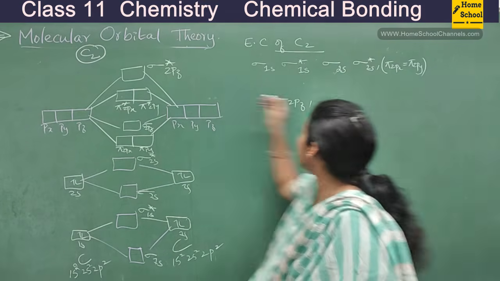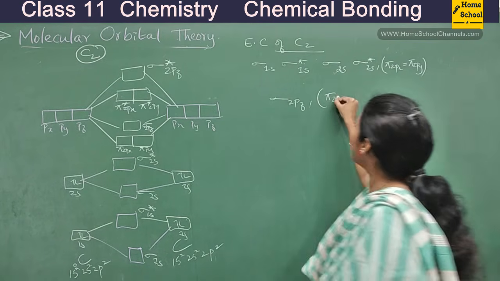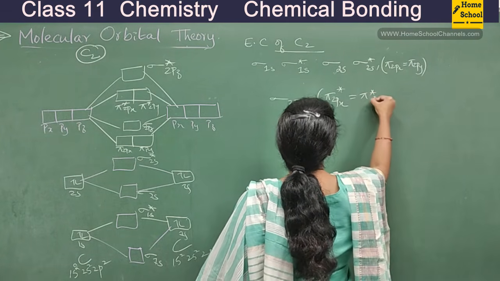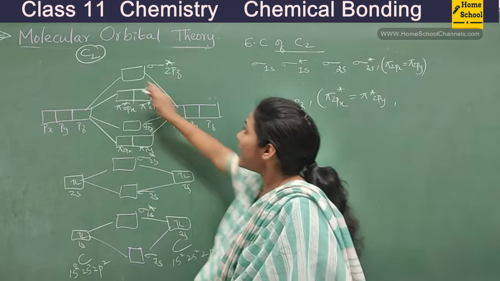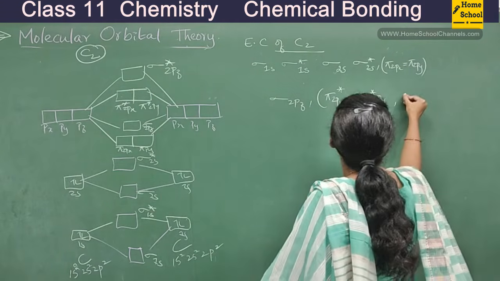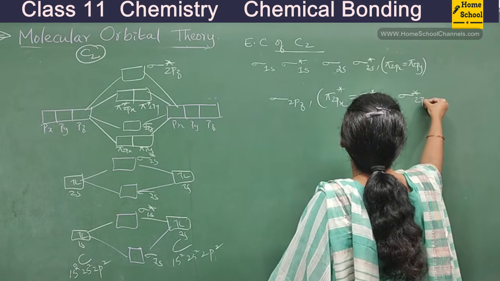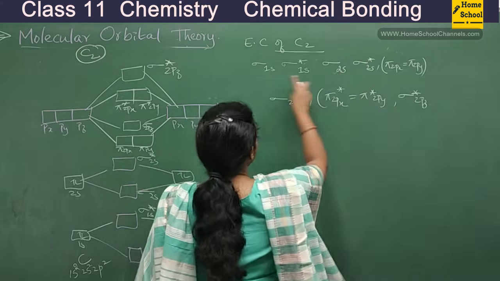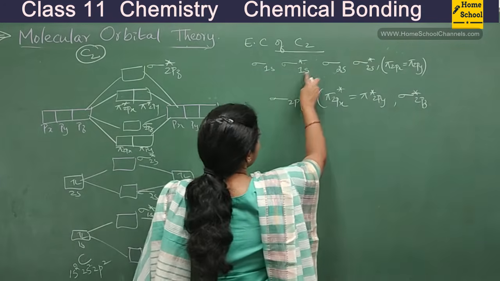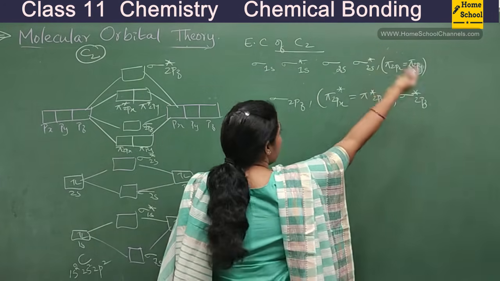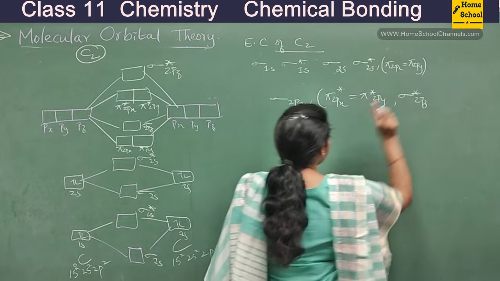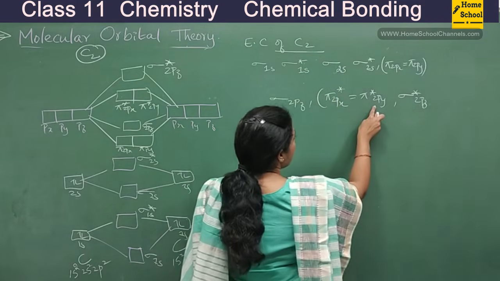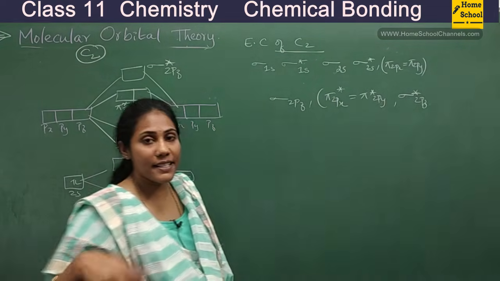Later, you have these two orbitals, pi star 2px equal to pi star 2py, and the highest energy molecular orbital is sigma star 2pz. So this is the sequence you have to follow. What is the sequence? Sigma 1s, sigma star 1s, sigma 2s, sigma star 2s. After that, pi 2px equal to pi 2py. Later sigma 2pz. Pi star 2px equal to pi star 2py. Later sigma star 2pz. This is the sequence.